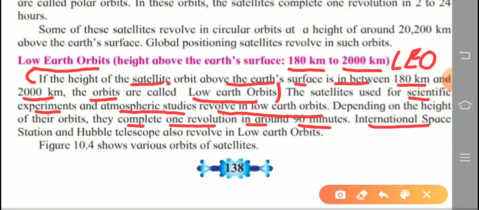International Space Station and Hubble Telescope also revolve in low Earth orbit. Now figure 10.4 shows various orbits of satellites. So how many orbits are mentioned here? Three. That is high Earth orbit, medium Earth orbit, and this third one is low Earth orbit.